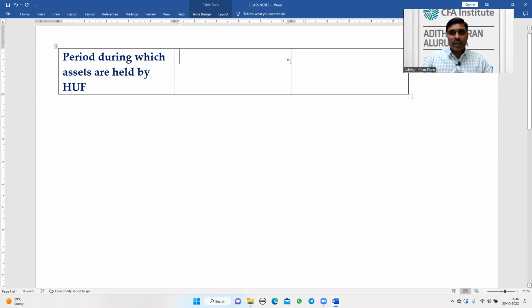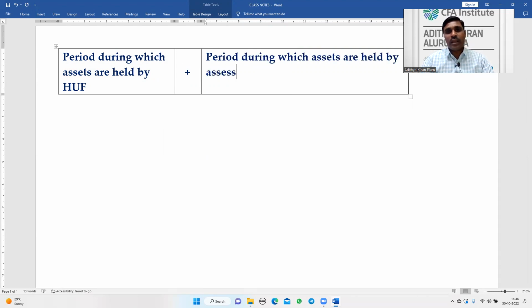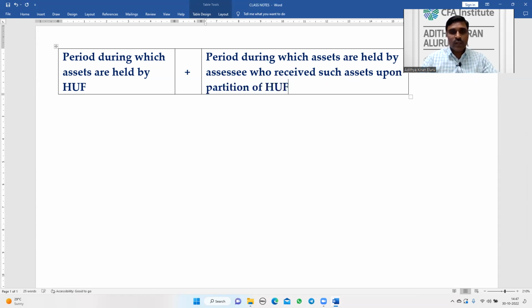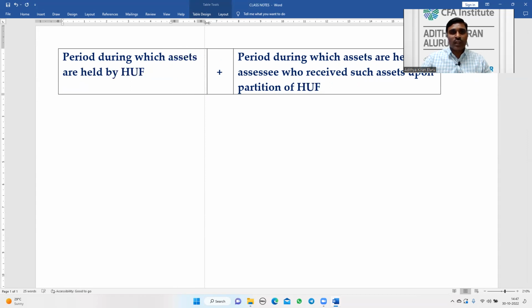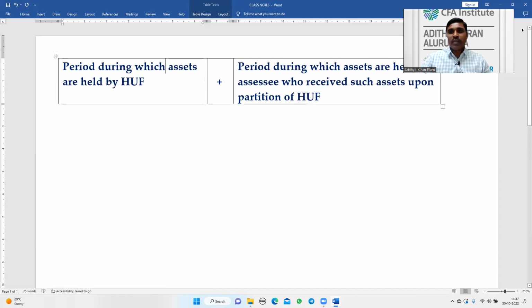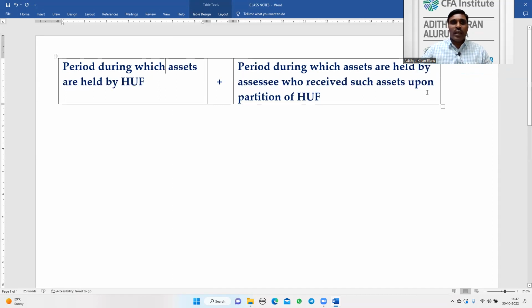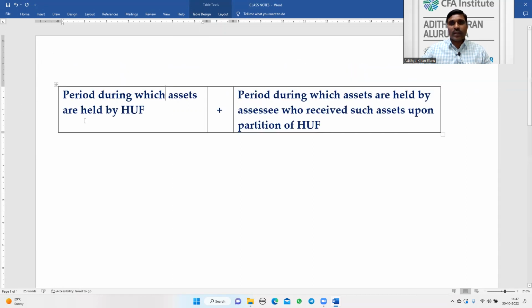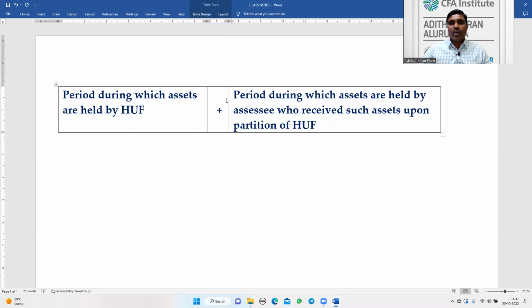The period during which the assets are held by the HUF, plus the period during which the assets are held by the assessee who received such assets upon partition of the HUF. Together, these two periods are called the total holding period.